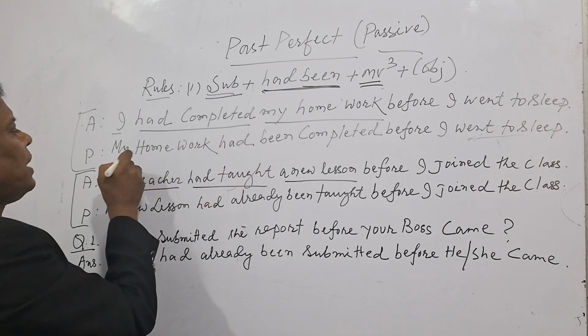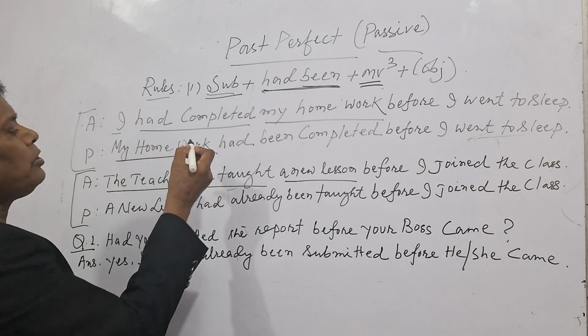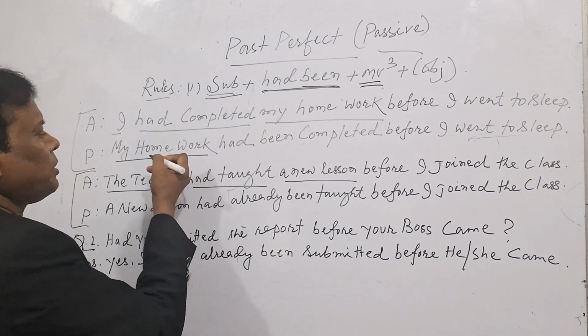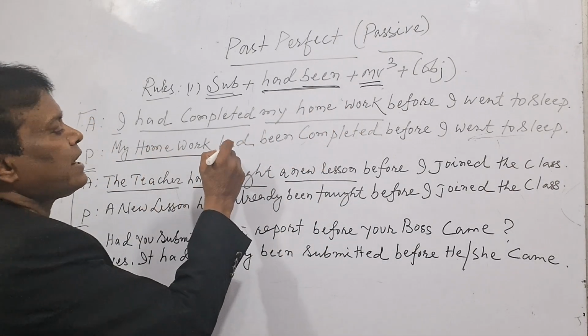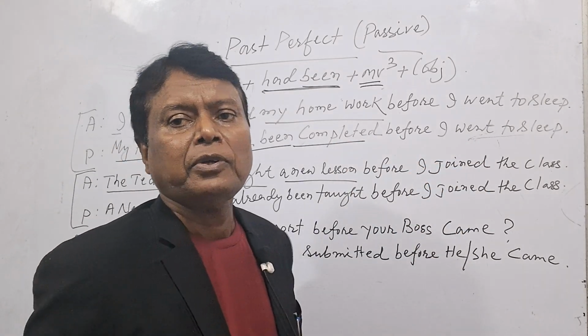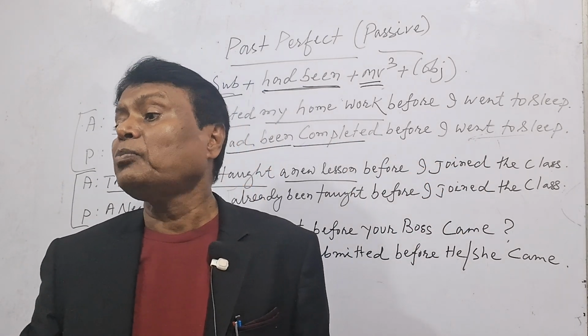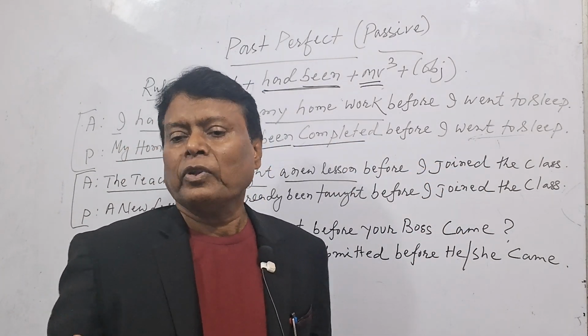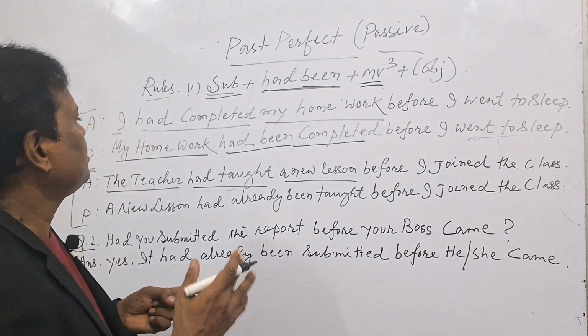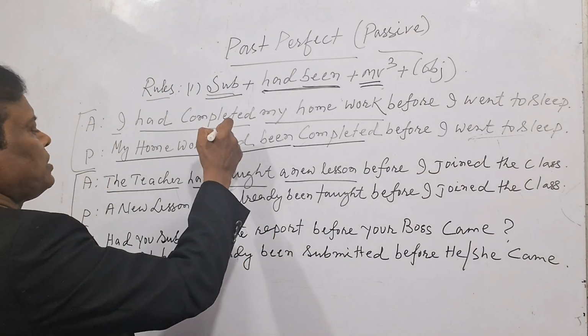My homework is your subject here. The object of the active is the subject of the passive. Now, my homework had been completed before I went to sleep. मेरा homework खत्म हो चुका था मैं सोने जाने से पहले. That is your passive.